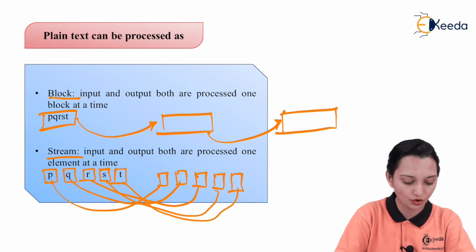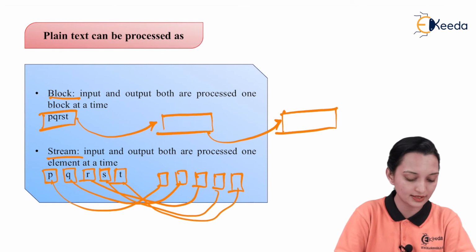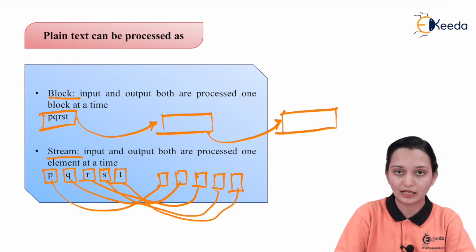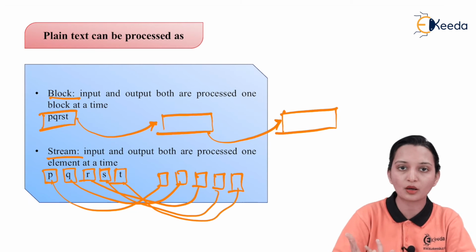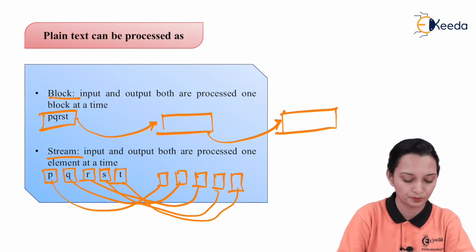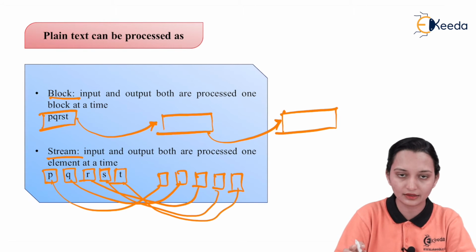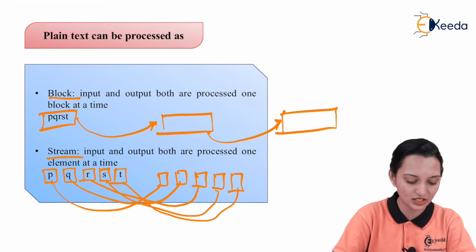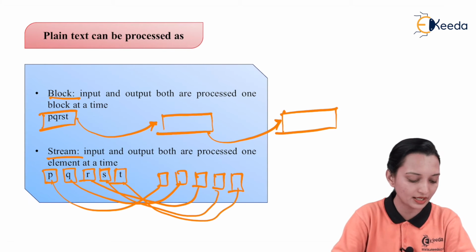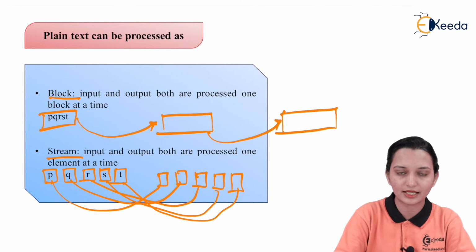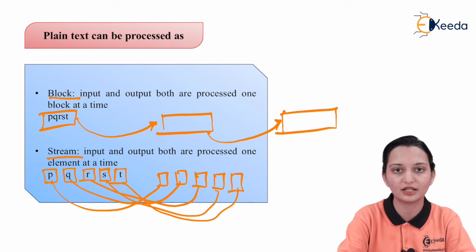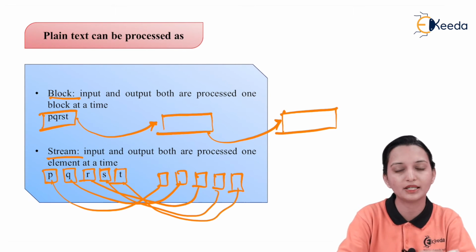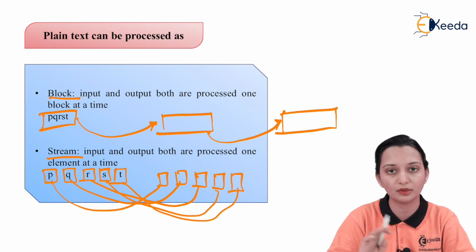In a block, this occurs at the same time in a complete block manner, where whatever data you have is combined in a group. Here you cannot combine it in a group, you have to treat them as individual elements. So this is the difference between block and stream, and we can process plain text either as a small quantity of a group or as an individual quantity of multiple blocks.